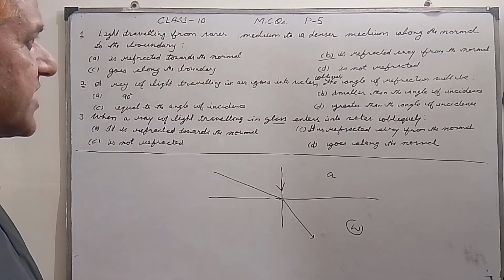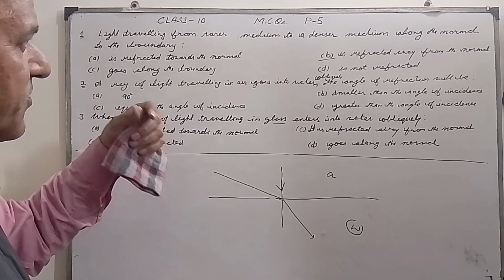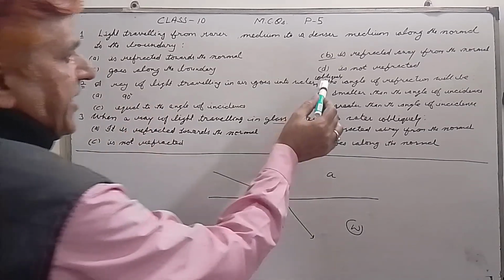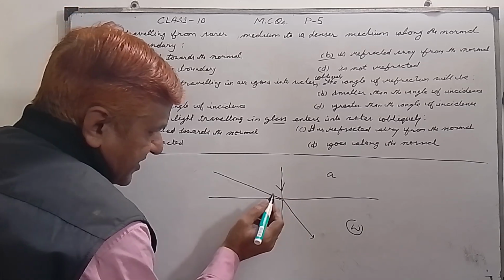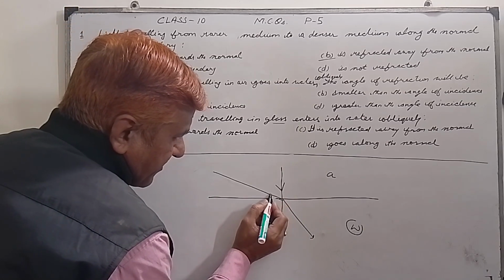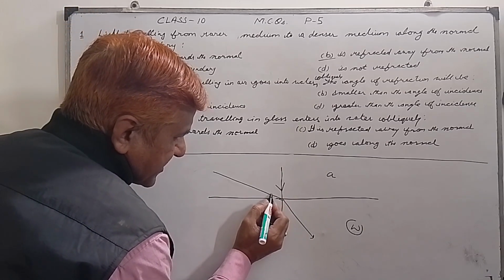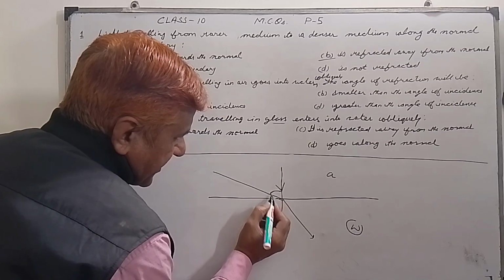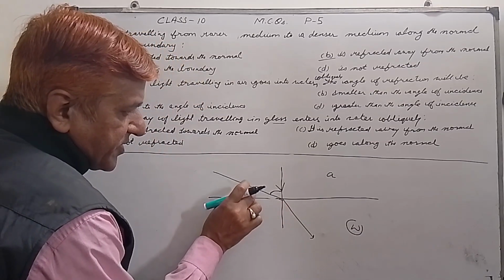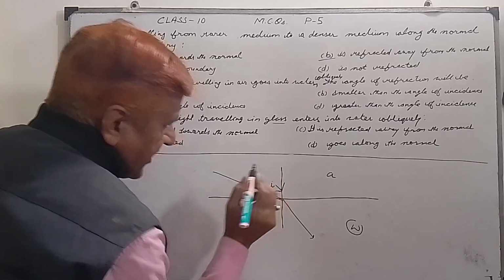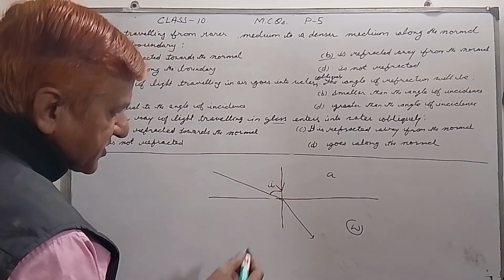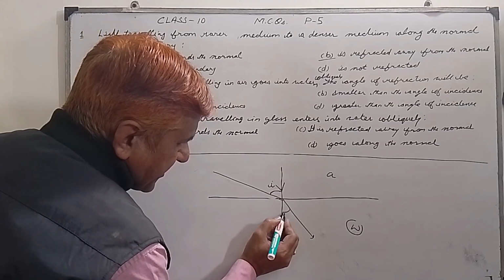Here the question is in terms of angles. The angle of refraction will be... Always remember that the angle of incidence is formed between the incident ray and the normal, and the angle of refraction is formed between the normal and the refracted ray.